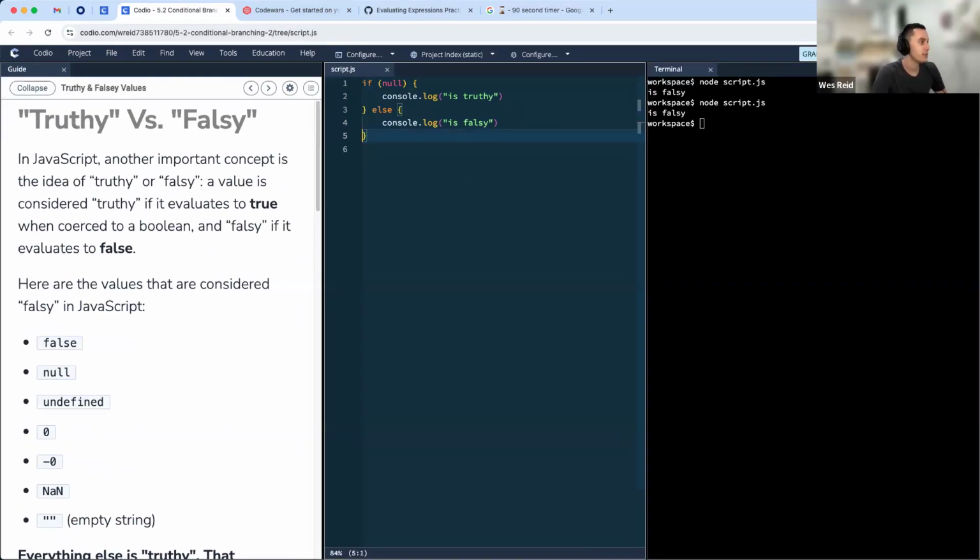All right, well, when would that matter? Well, let's say we have something like password.